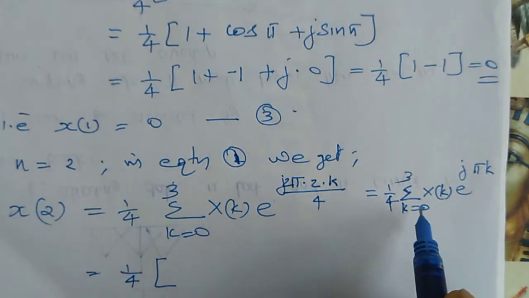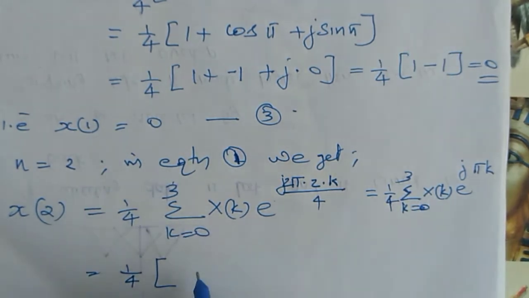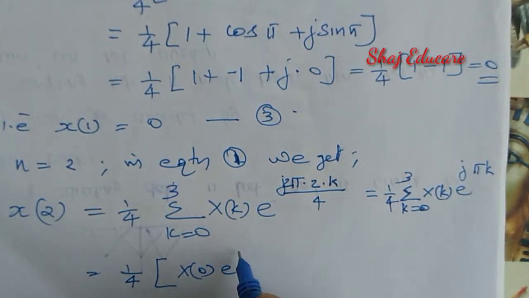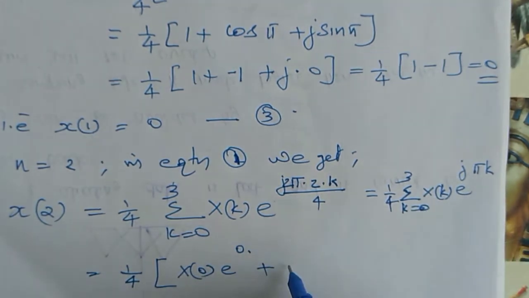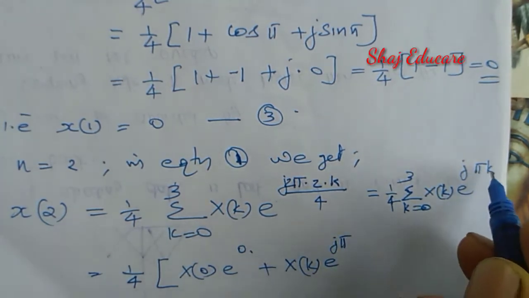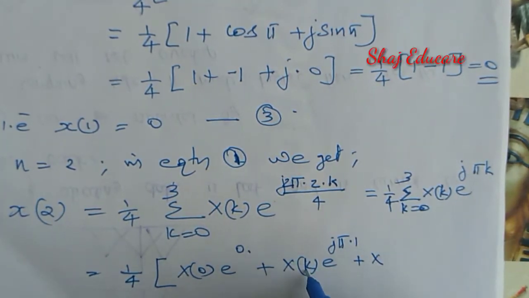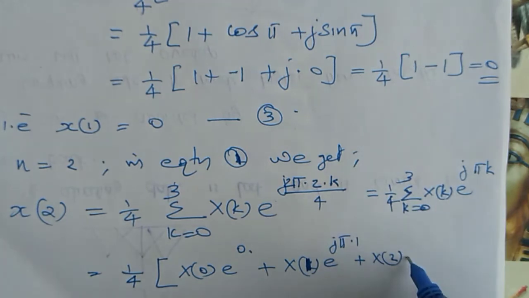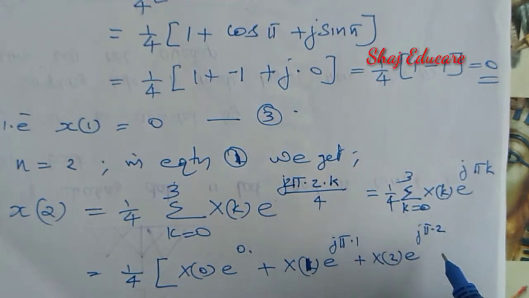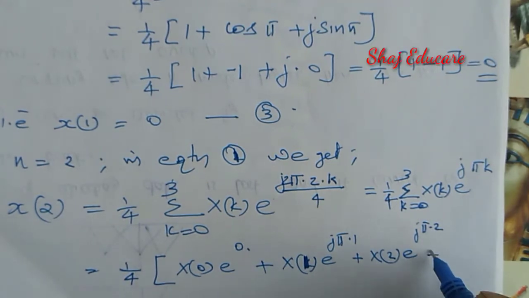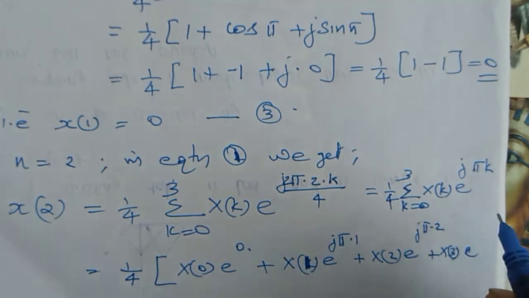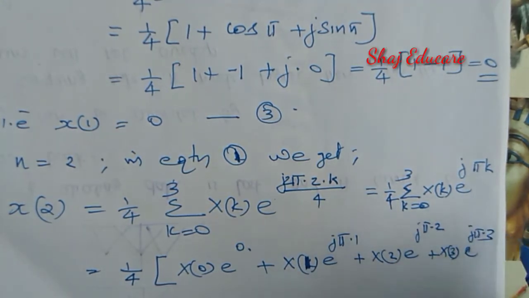Now let us expand the summation. Then for k equal to 0 in this equation, I am getting x of 0 e raised to 0, plus for k equal to 1, I am getting x of 1 e raised to j pi into 1, plus for k equal to 2, I am getting x of 2 e raised to j pi into 2, and finally for k equal to 3, I am getting x of 3 e raised to j pi into 3.